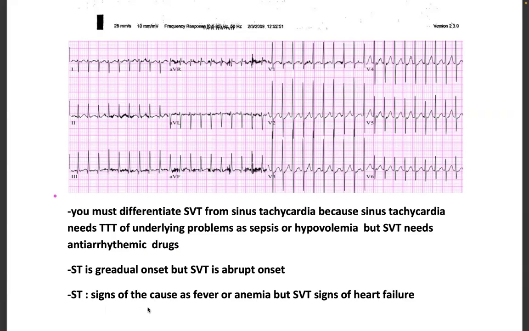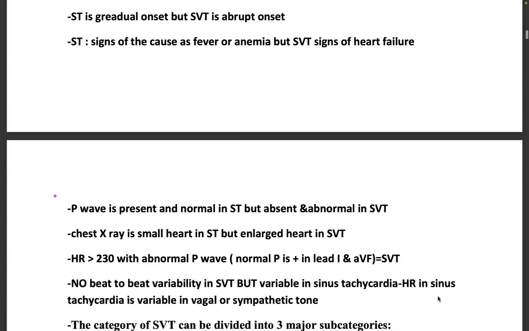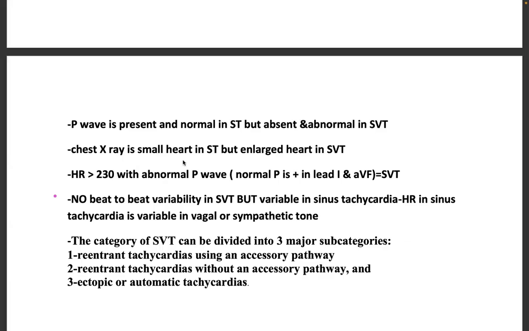In sinus tachycardia, you see signs of the cause, such as fever or anemia. In SVT, you will see signs of heart failure. So he is just writing for you the difference between SVT and sinus tachycardia. P wave is present and normal in sinus tachycardia, but absent or abnormal in SVT.